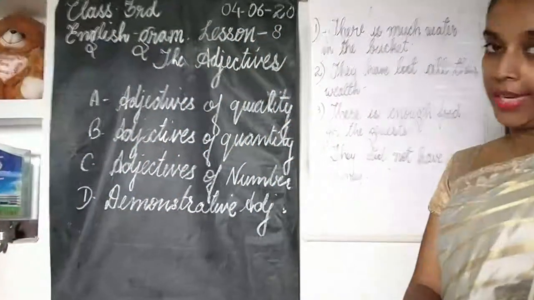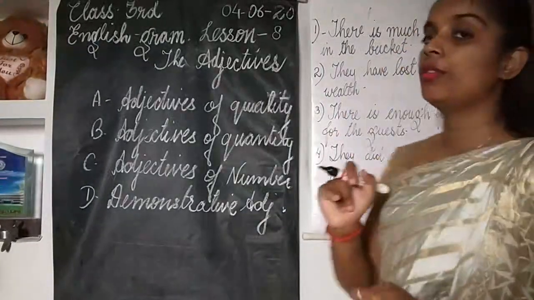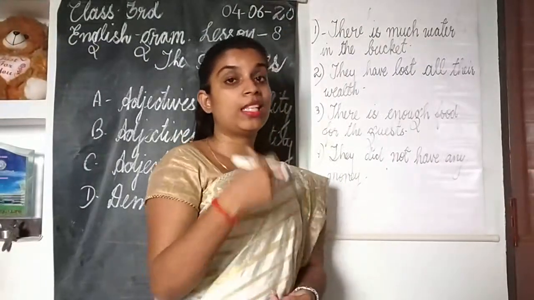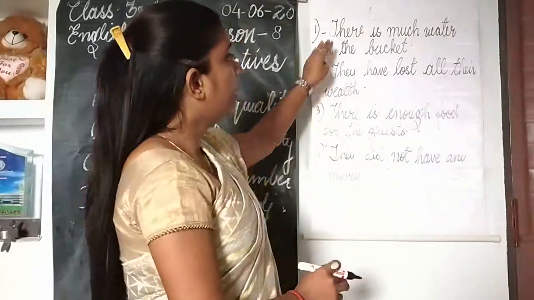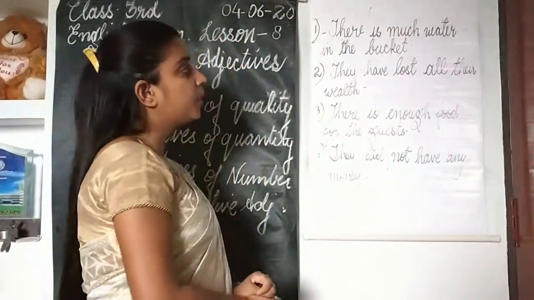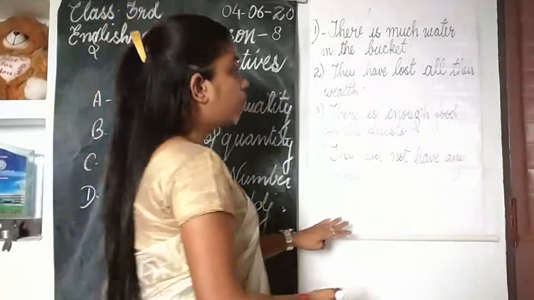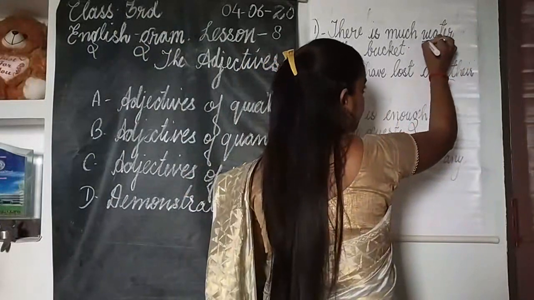As I told you, children, words which qualify nouns are called adjectives. The words which tell us something more about a noun are adjectives. Now see here in this sentence, there is much water in the bucket. What is the noun here? Water.